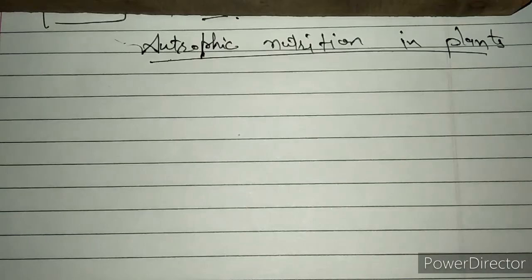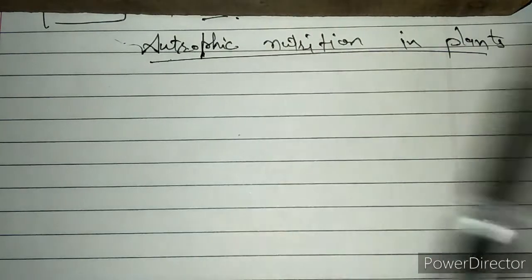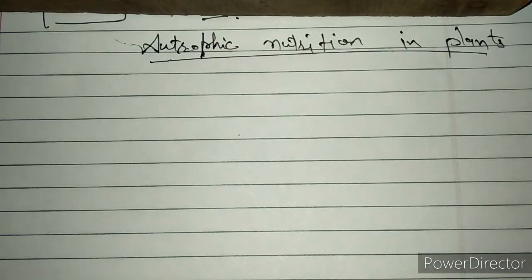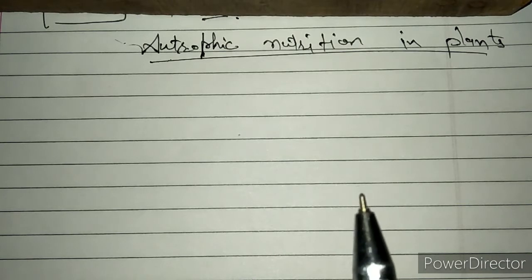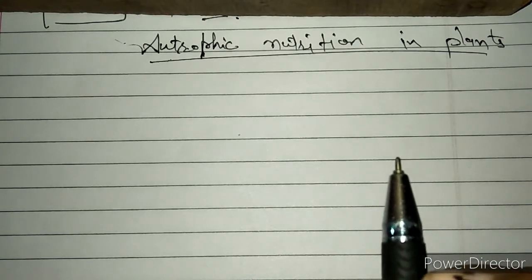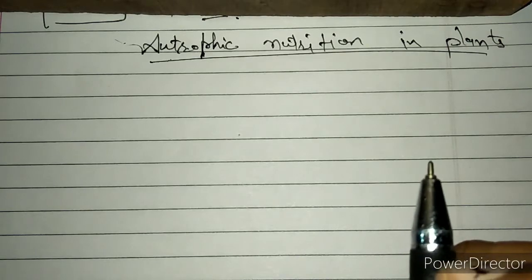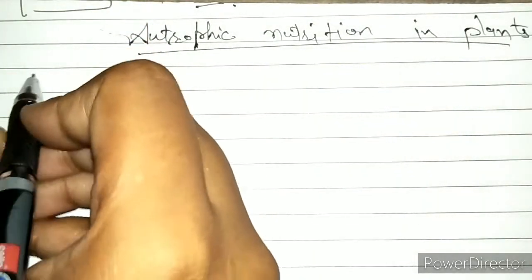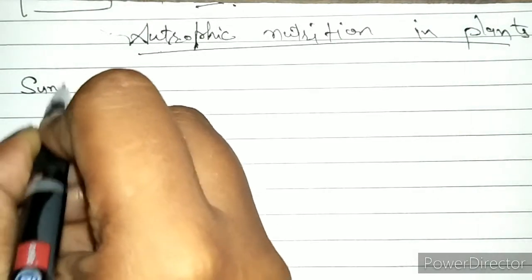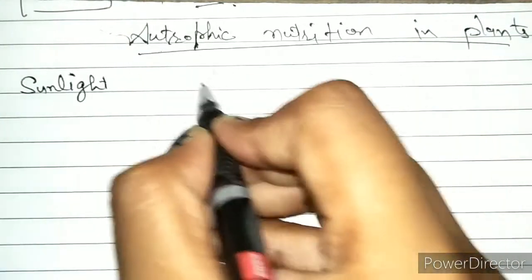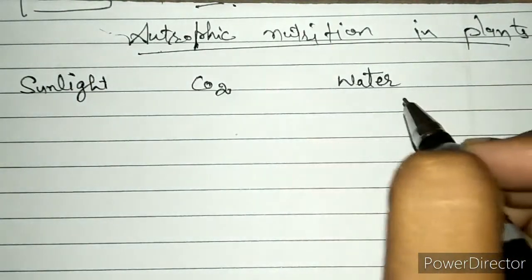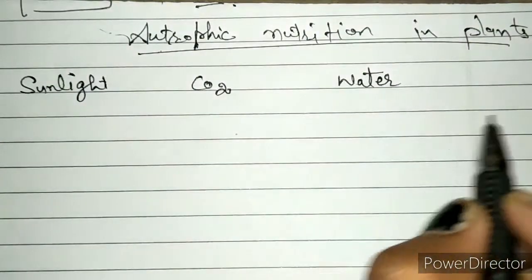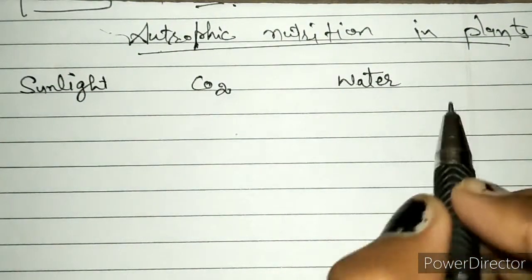Okay. So next we have autotrophic nutrition in plants. As we know very well, plants are producers. So how do they produce their own food? Let's see what things the plant requires for making its food. What are the raw materials? The first one we have is sunlight, then carbon dioxide and water. These are the basic things that a plant requires for making its food.